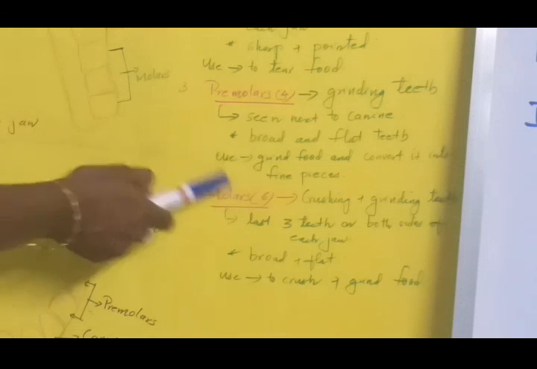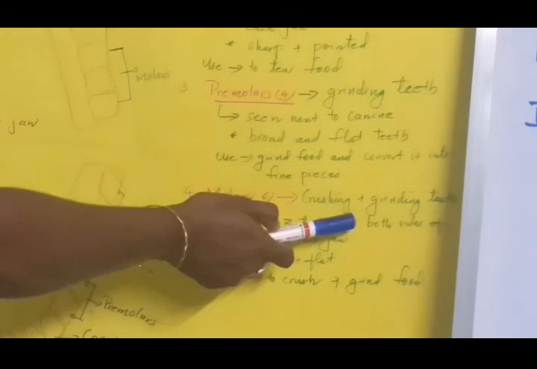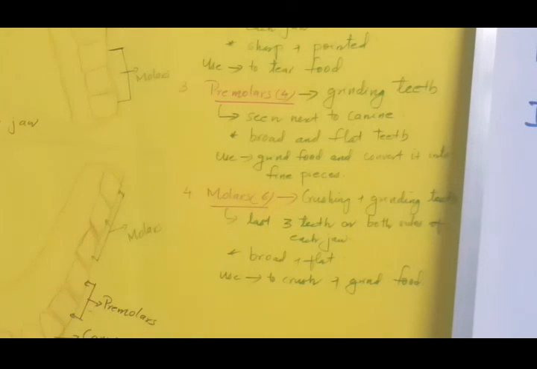Okay, molars are 6 in number. They are otherwise called the crushing and grinding teeth. They are located on the last 3 teeth on both sides of each jaw. They are broad and flat. Then what is their use? They are used to crush and grind food. So we have the 4 different types of teeth: incisors, canines, premolars and molars.